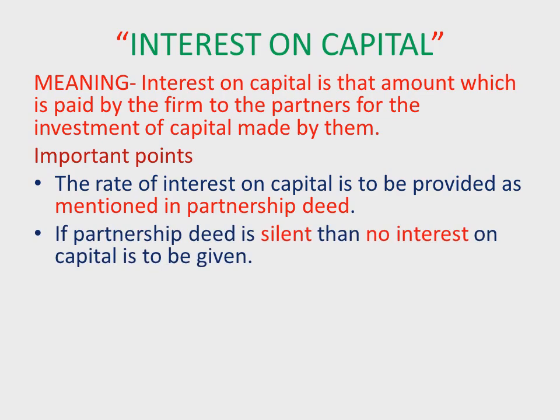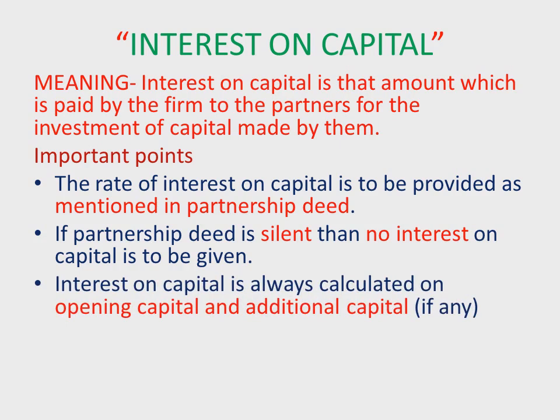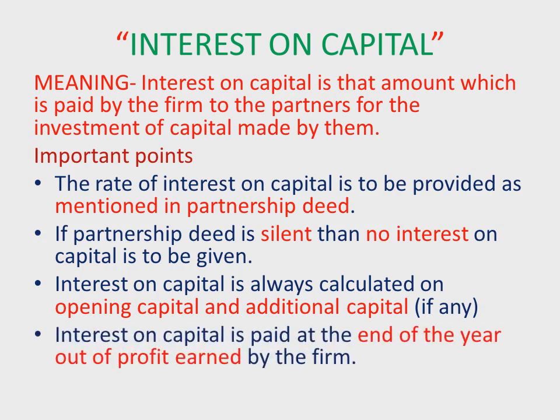Next, if the partnership deed is silent, then no interest on capital is to be given. Next, interest on capital is always calculated on opening balance and additional capital, if any additional capital is invested by the partner. Next, interest on capital is paid at the end of the year out of profit earned by the firm.